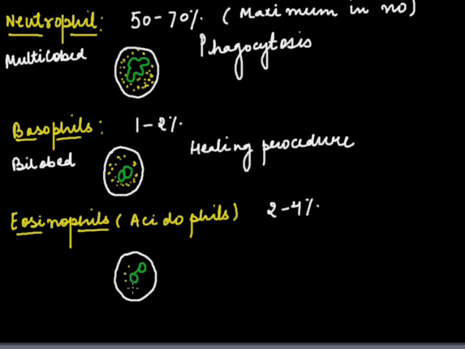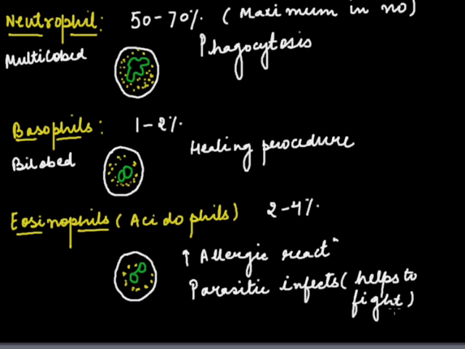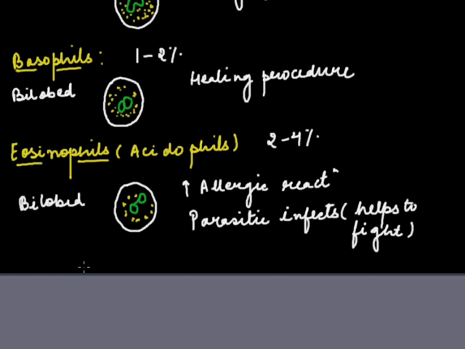This is the cytoplasm having granules. The main function of eosinophils is that their count increases in allergic reaction, and they help to fight against parasitic infection. This is all about the granulocytes.